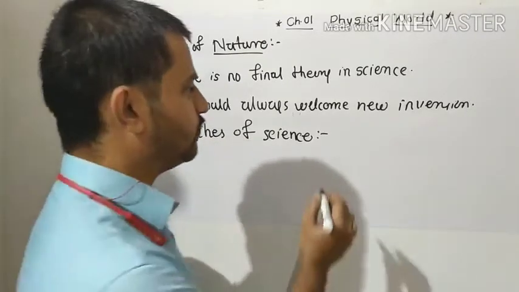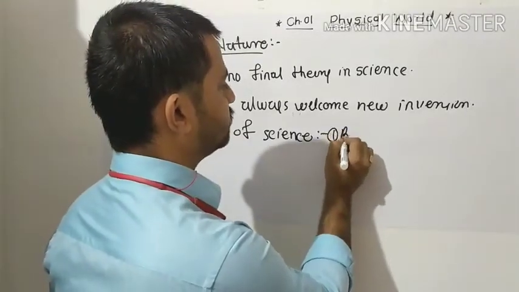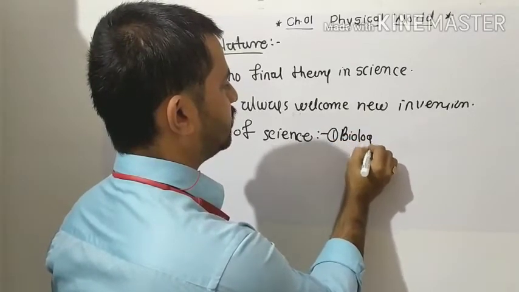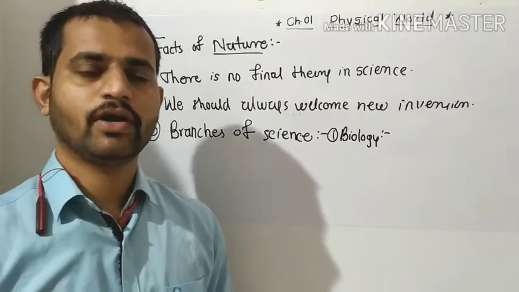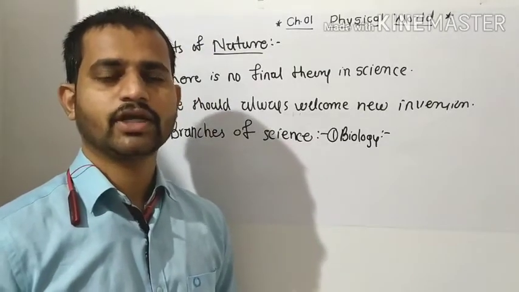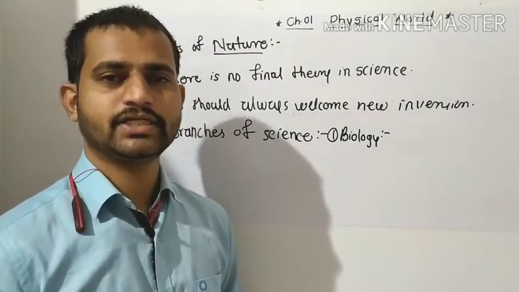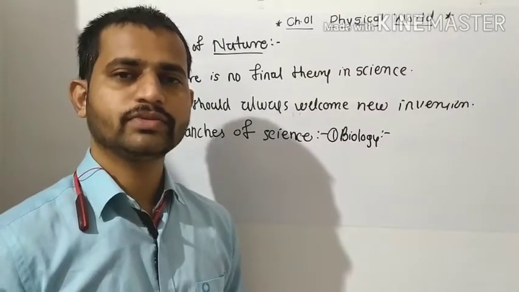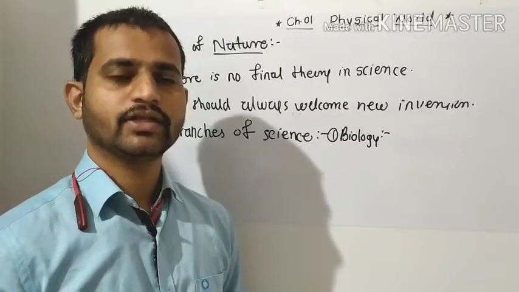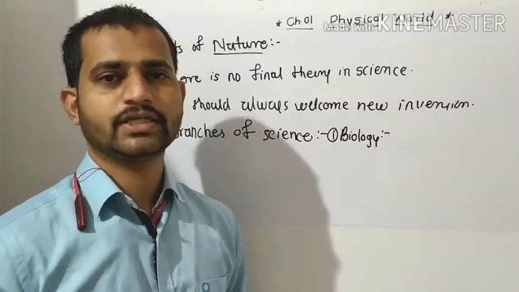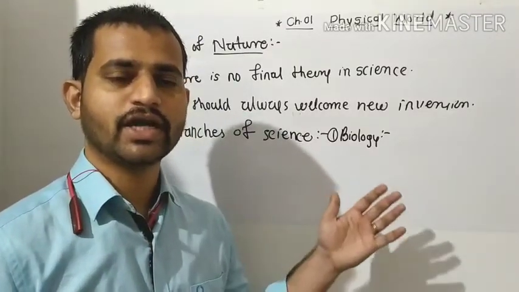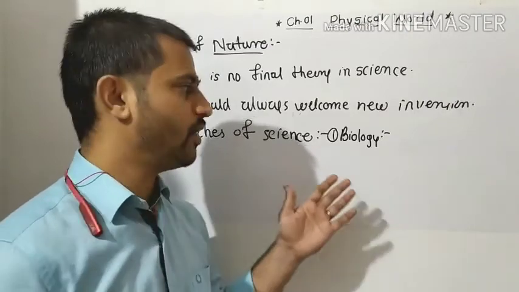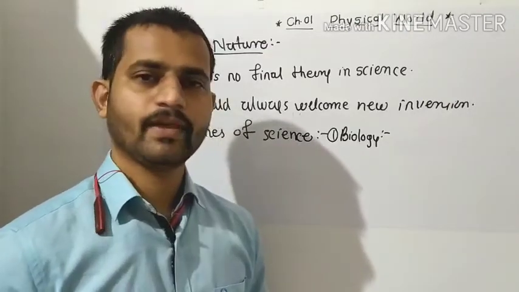Like the first branch, we can say that here is biology. Okay, बायोलॉजी में क्या करते हैं हम? Okay, in case of biology, we are going to study about human beings. What are the organisms available in this nature? Which are the chromosomes available in this nature? Which are the bacteria available in this nature? All this study is done in biology. This is one branch of science.